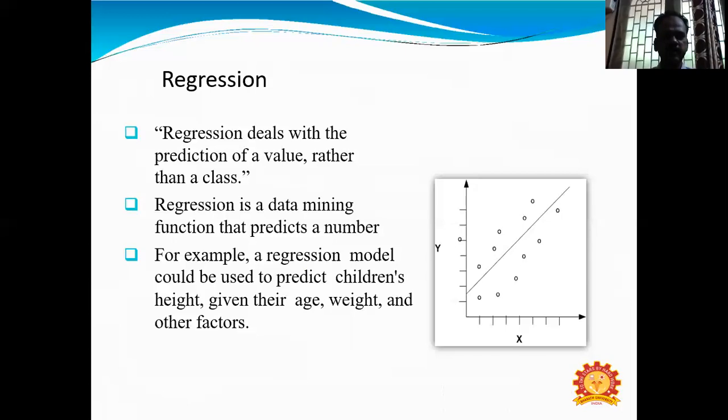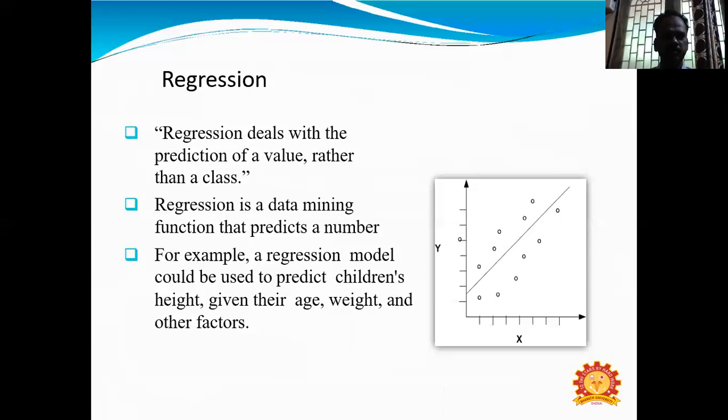Which produce the children's height and age, weight, and other factors. So the regression techniques allow us to find out the dependent variable result.